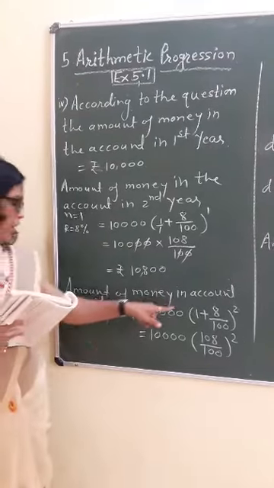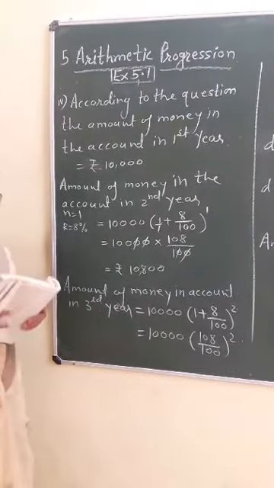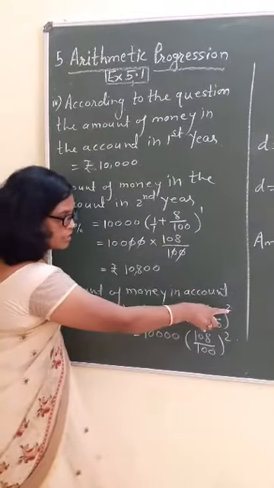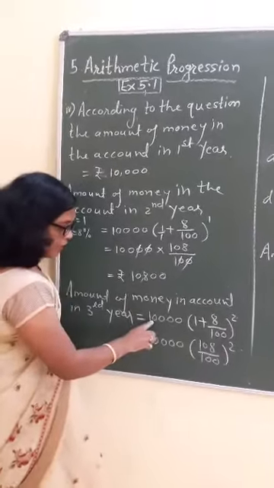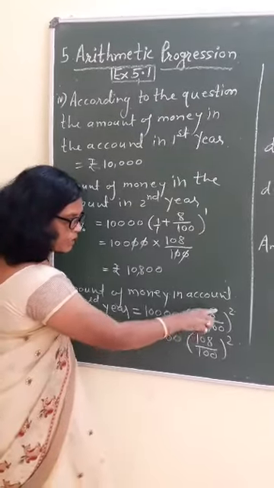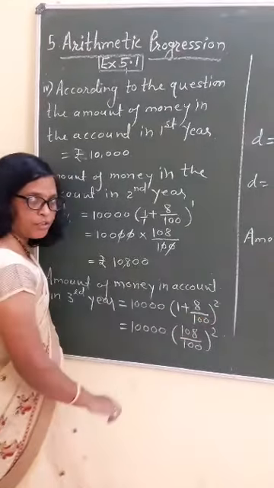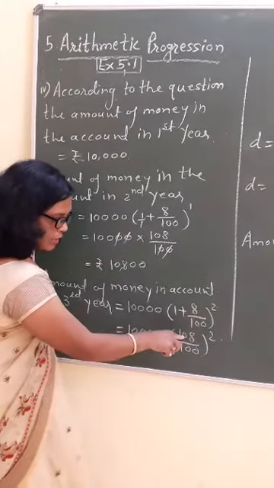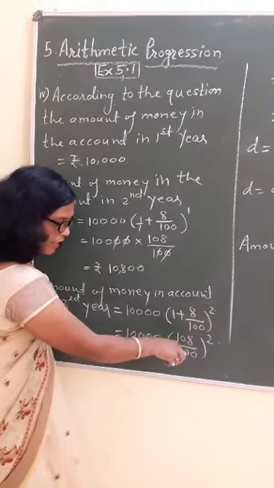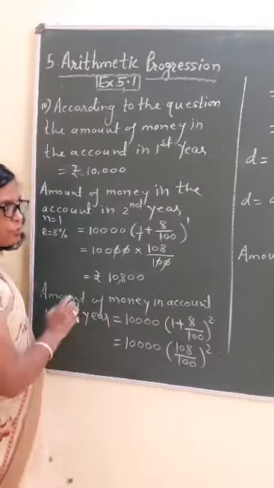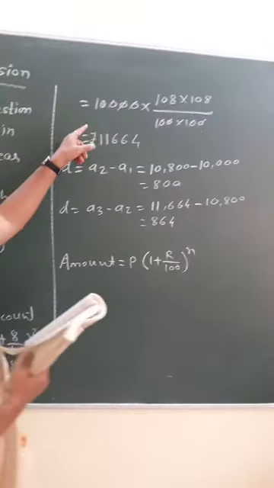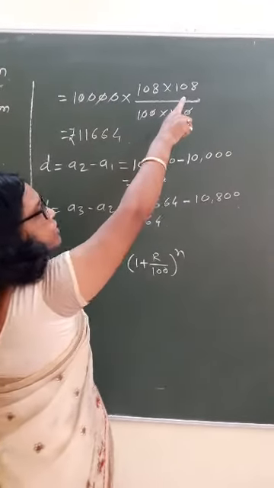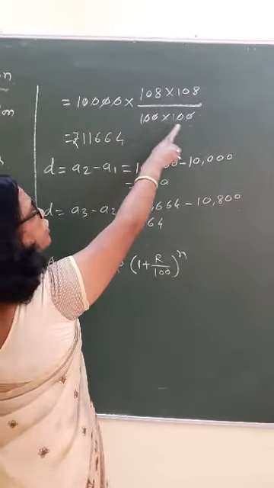Again, the amount of money in the account in the third year, means after 2 years, what we will get? 10,000 into 1 plus 8 upon 100 raised to the power 2. Here again the calculation: 108 upon 100 raised to the power 2. Then 10,000 into 108 multiplied by 108, because the square is there, over 100 into 100.